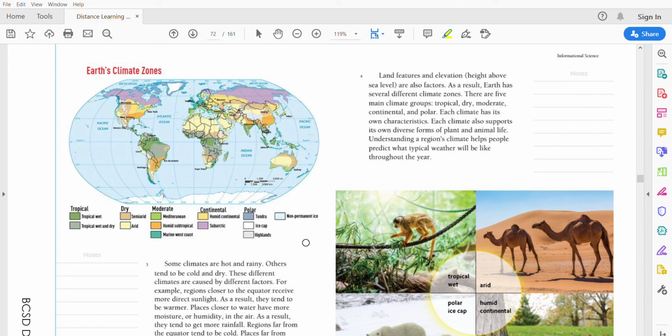As a result, Earth has several different climate zones. There are 5 main climate groups: tropical, dry, moderate, continental, and polar. Each climate has its own characteristics. Each climate also supports its own diverse forms of plant and animal life. Understanding a region's climate can help people predict what the typical weather will be like throughout the year.